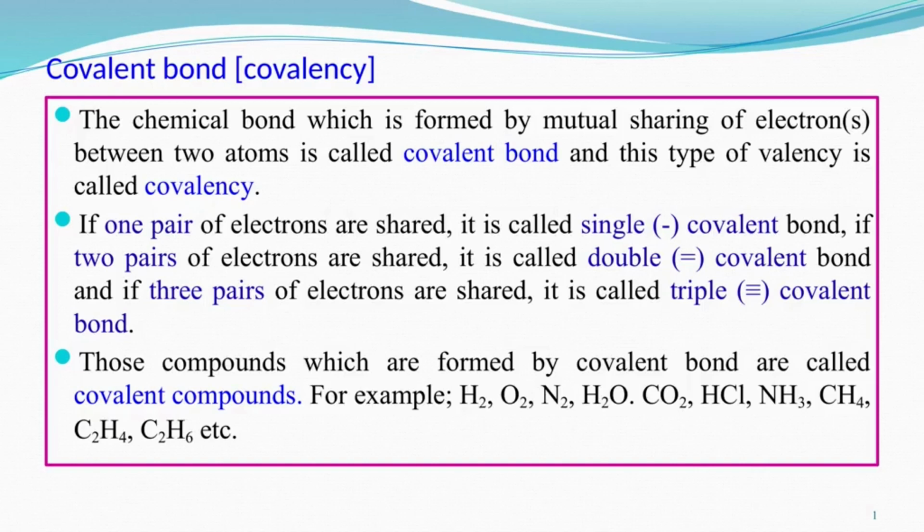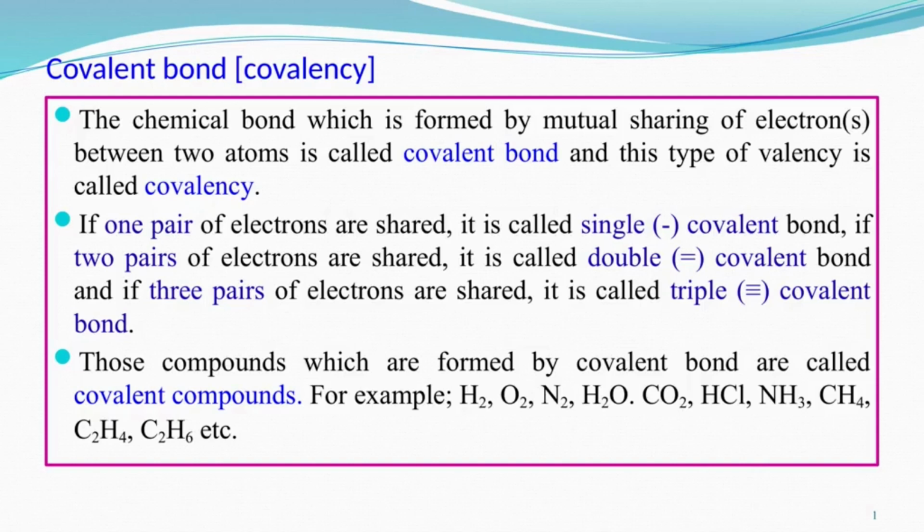We will discuss it again. And the other point is that compounds formed by covalent bond are called covalent compounds. Examples are hydrogen, oxygen, nitrogen, and water, H2O. Here hydrogen and oxygen both are non-metals. Similarly, carbon dioxide: carbon is also a non-metal, and oxygen is also a non-metal.